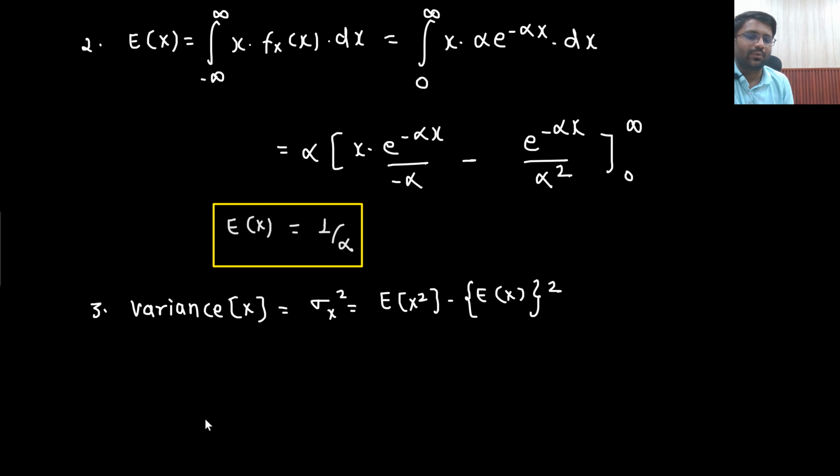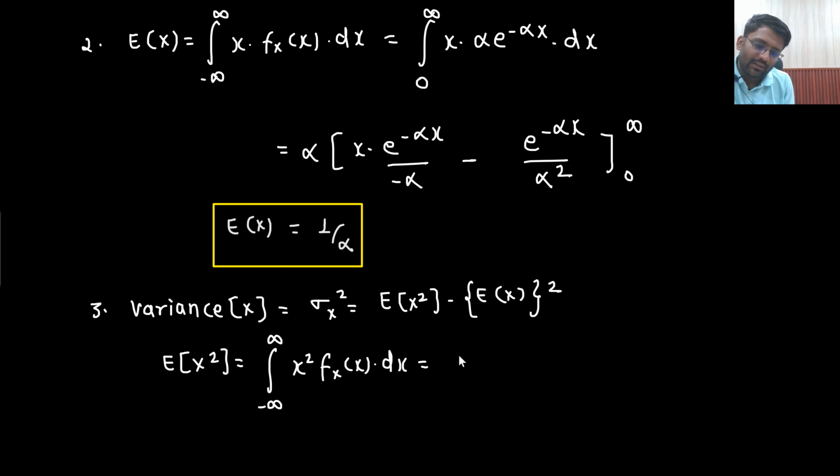So you do this calculation on your own. Expectation of x square, you find out. This is your target. So that would be equal to 0 to infinity. Why am I putting 0 to infinity? Sir, the actual formula is minus infinity to infinity x square fx of x dx. So 0 to infinity x square alpha e to the power minus alpha x dx. Do this calculation on your own and let me know your answer.